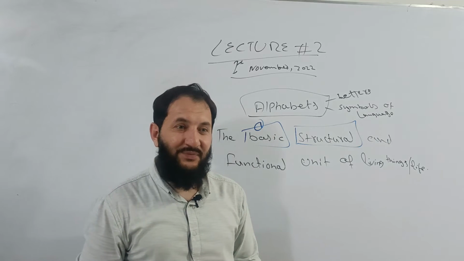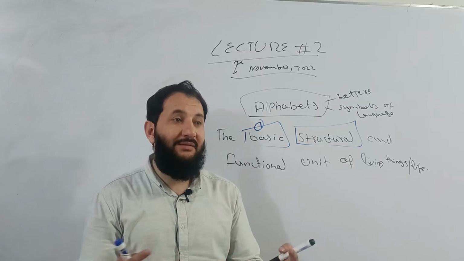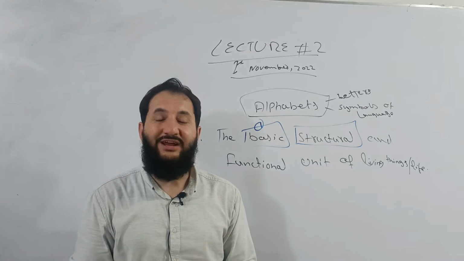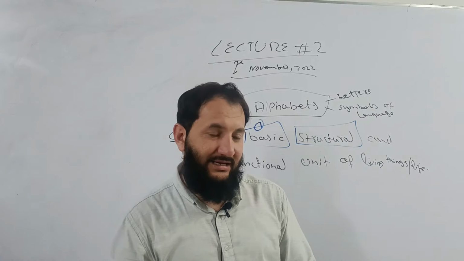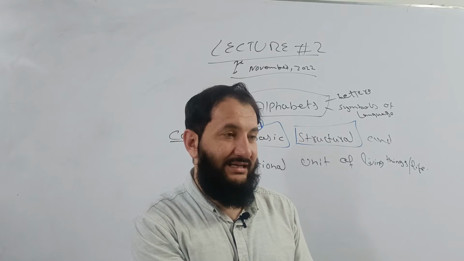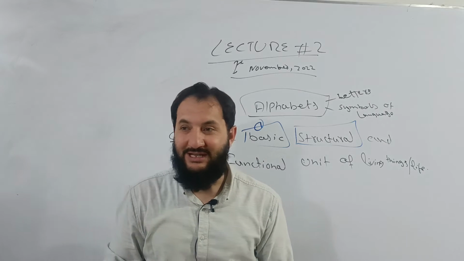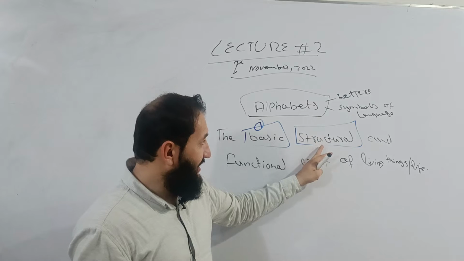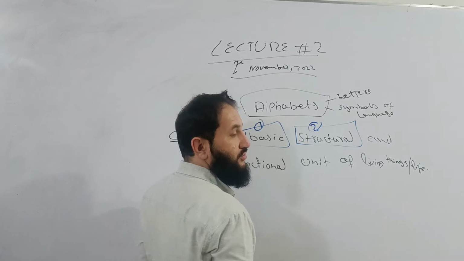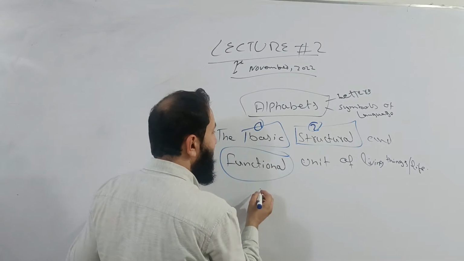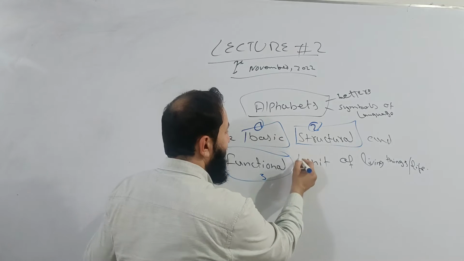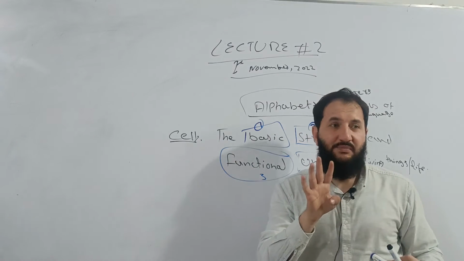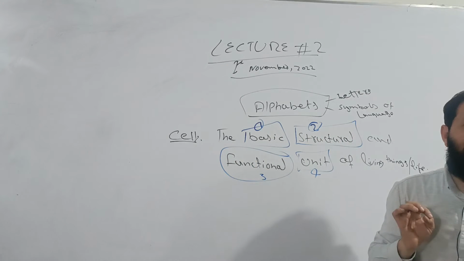A virus gets activated when it finds an environment, unless it is itself only a particle. When you provide it with an environment and feed it, it converts into a living organism. It converts into a cell, simply. So, what is a cell? A cell is the basic structural and functional unit. It means that if these things are present, we will call it a cell.